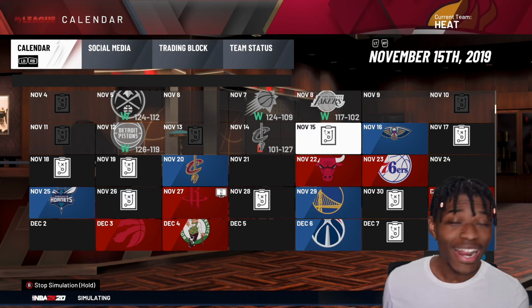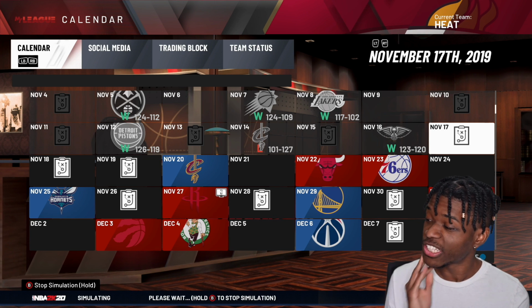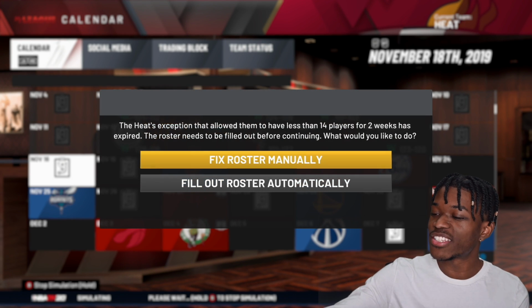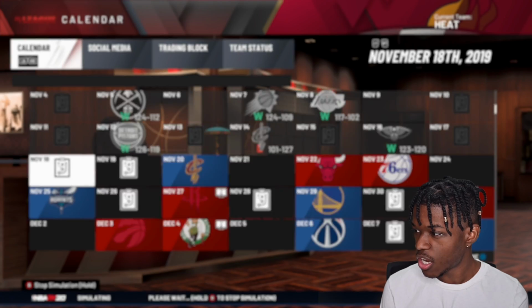It's 2K, so it might not even matter. Let's see. First game after the Karl-Anthony Towns trade, we win by 3. And we're going against the team that just beat us last. Oh, we need to fill out our roster.